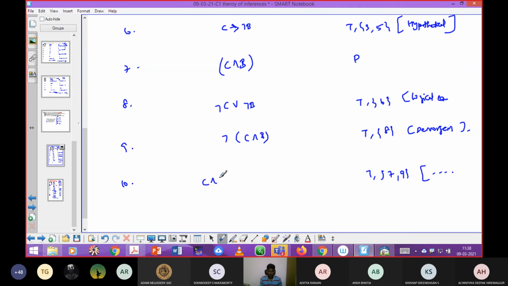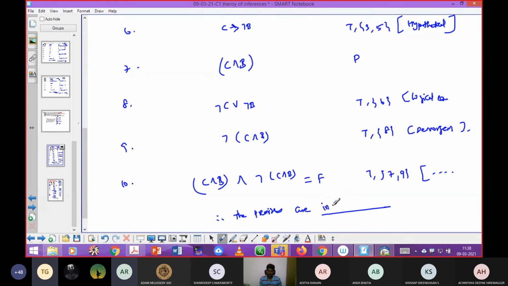So I can connect both C and B and negation of C and B. What is the answer for this? False. So you should say the answer like the premises are inconsistent. Inconsistent. That's it.